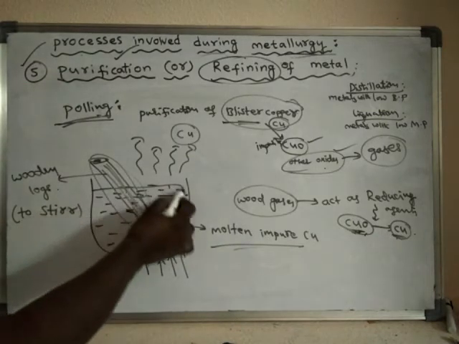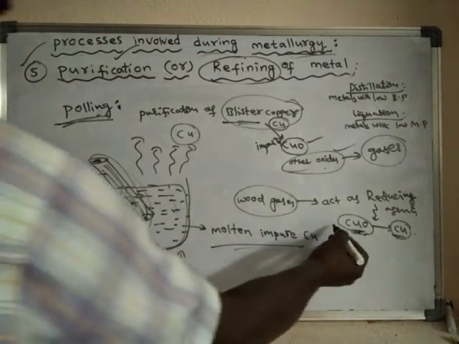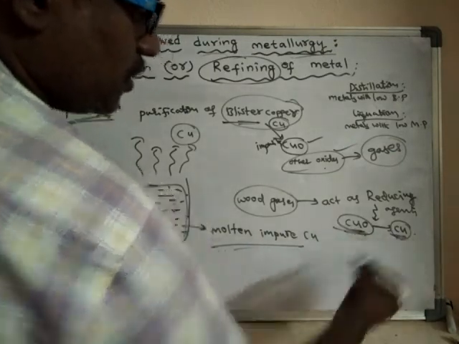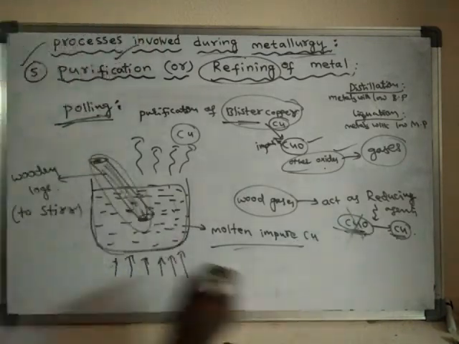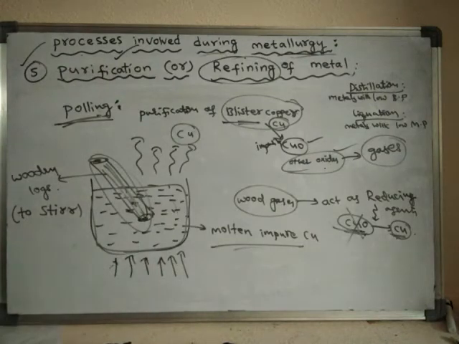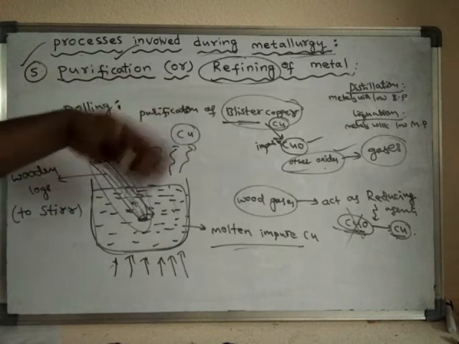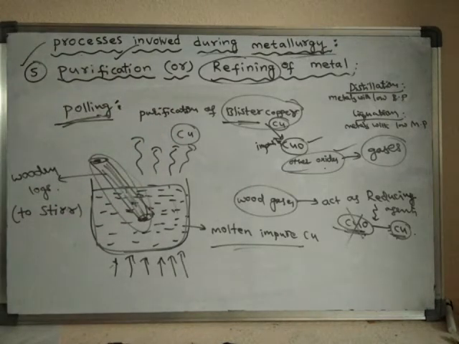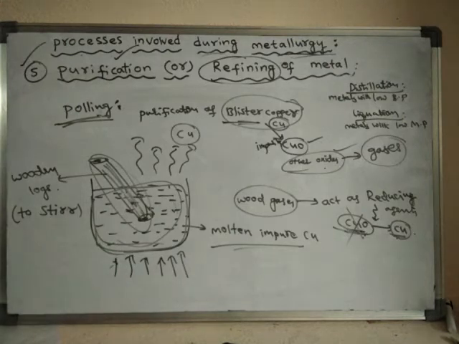So it is already molten copper, having copper oxide mainly as the impurity, and even that copper oxide is converted into copper. After some time there won't be any copper oxide, so there won't be any impurities. All the impurities are removed in the form of gases, and finally the pure form of copper is left over.